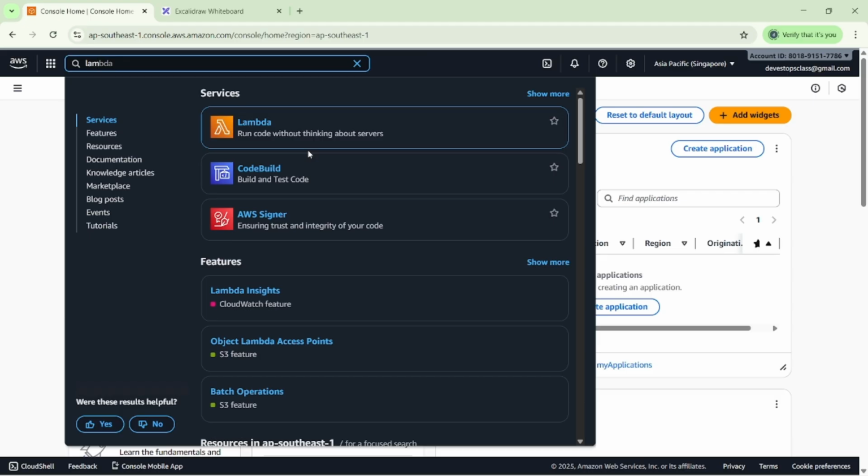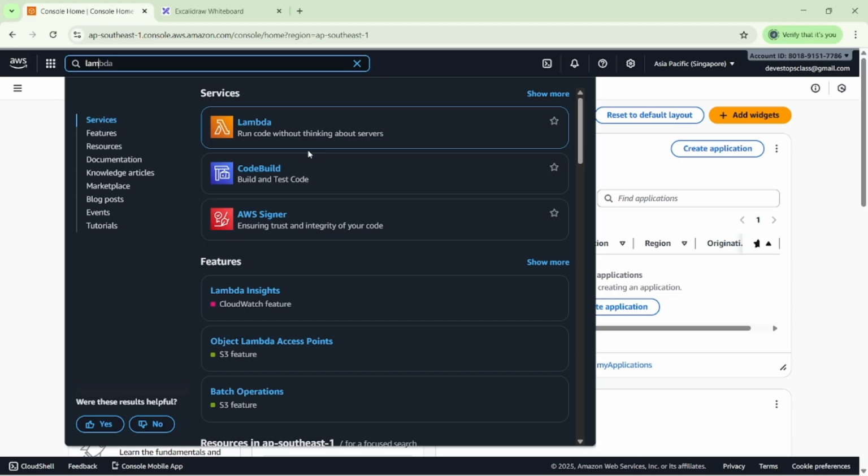But when we use Lambda functions, do we think about servers? No. We don't need to think about servers, because it will be taken care of by AWS.